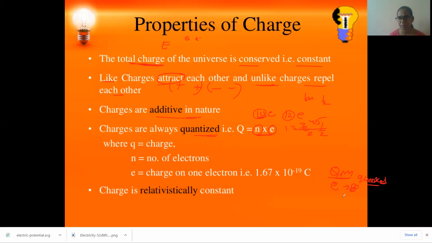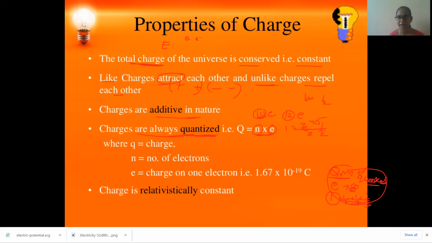Suppose you take a proton, it is 1 by 3 plus 1 by 3 plus 2 by 3, like that. It will be made up of quarks. Again, you add all these fractions, you will get 1. Okay, like that a charge is divided based on the quarks. But this concept is not there for you children. Quantum mechanics is advanced. You go to higher classes in physics, you learn this. But up to your level, we can tell charge is quantized.